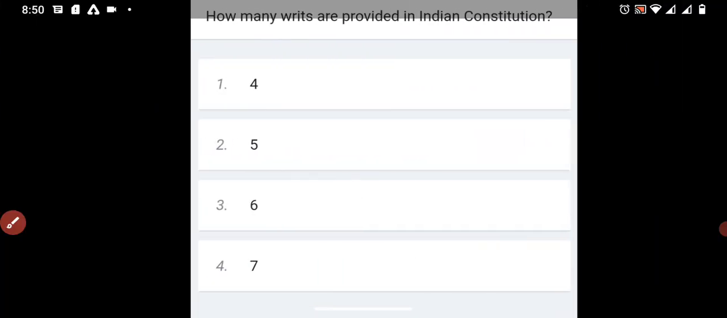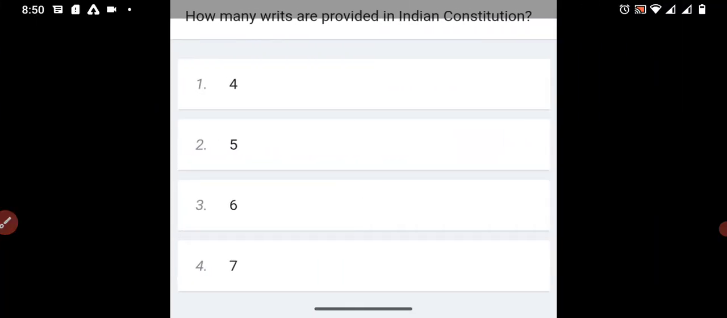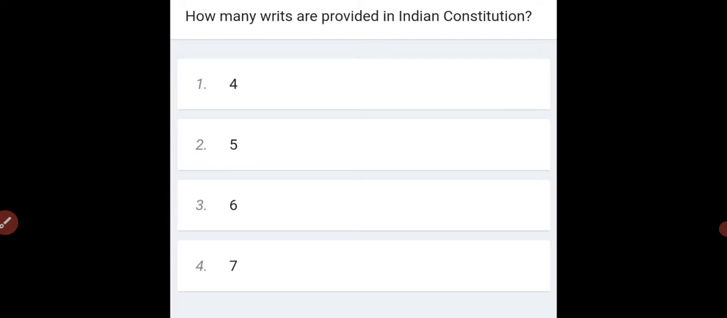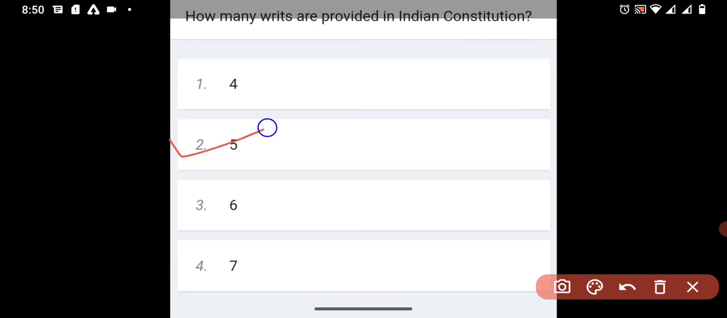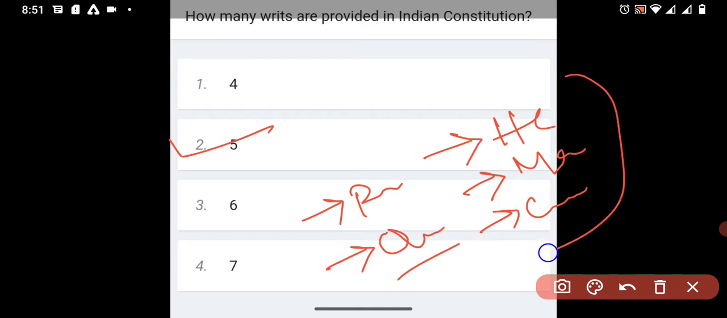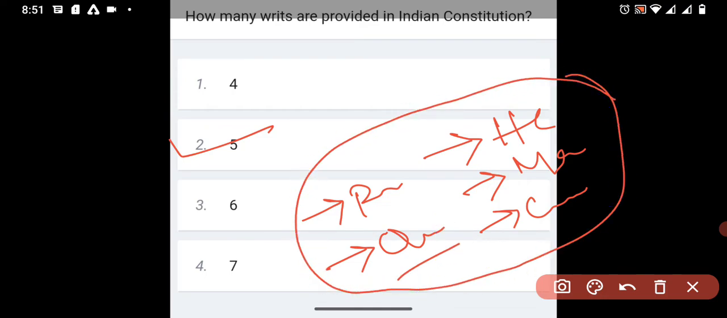Coming to the next question, how many writs are provided in the Indian Constitution? I already told about this. The options are 4, 5, 6, 7. The answer is 5. What are these? Habeas corpus, mandamus, certiorari, prohibition, and quo warranto. So you must read about these five. I will make a separate video on this.